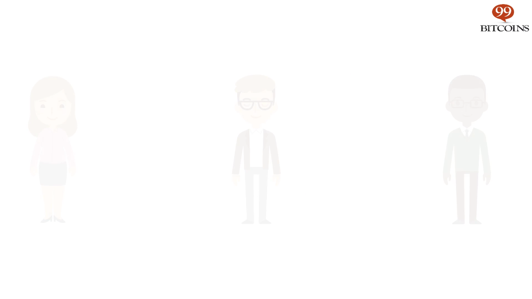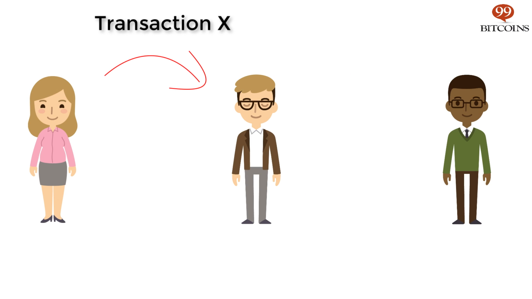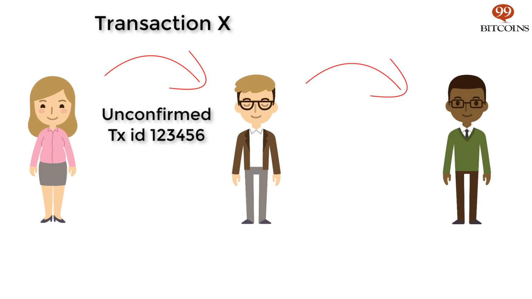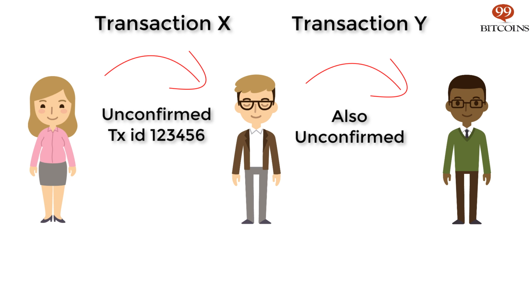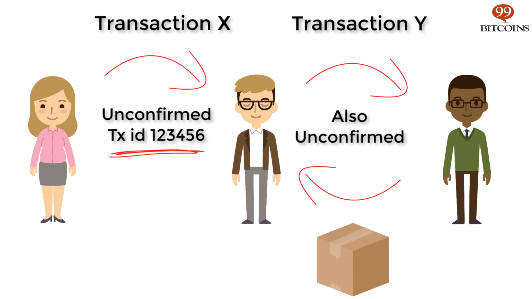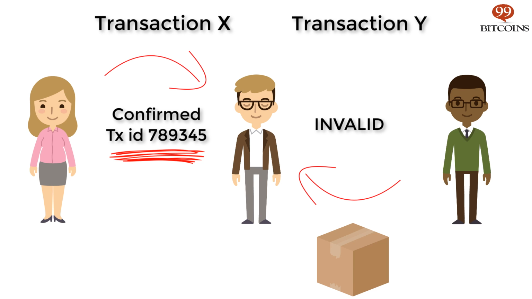Let's go through another example. Alice pays Bob in transaction X, which is currently unconfirmed. Bob uses these unconfirmed funds to pay for a product online from Charlie, transaction Y. Meanwhile, Charlie sends Bob his product before waiting for confirmation on transaction Y. Well, after receiving his product, Bob does some technical tinkering and maliciously changes, or malleates, Alice's payment so that her transaction X gets confirmed but with a different transaction ID. Transaction Y, which is what Bob sent to Charlie, is now invalid since it relies on transaction X's original transaction ID that now no longer exists. So Charlie won't get paid, even though he's already delivered the goods to Bob.